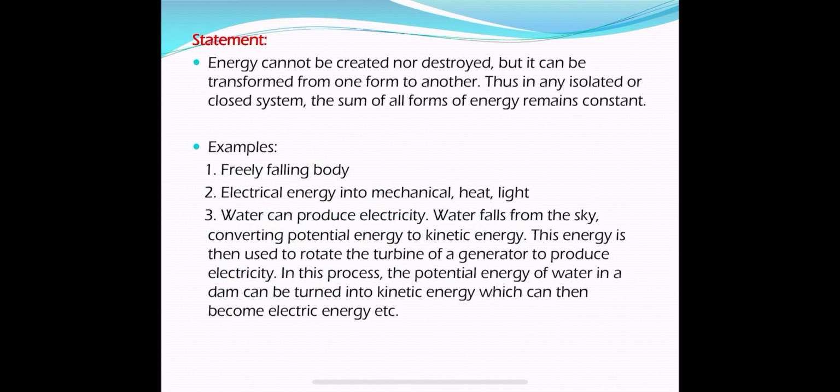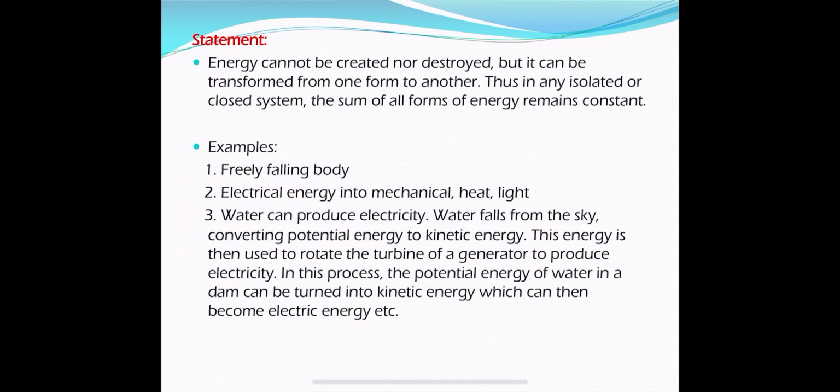An isolated system means one which is isolated from its surroundings. No energy can be transferred to that system, and no energy can be drawn from that system. For an isolated system, the total energy remains constant, but inside the system one form of energy can be converted into another form.